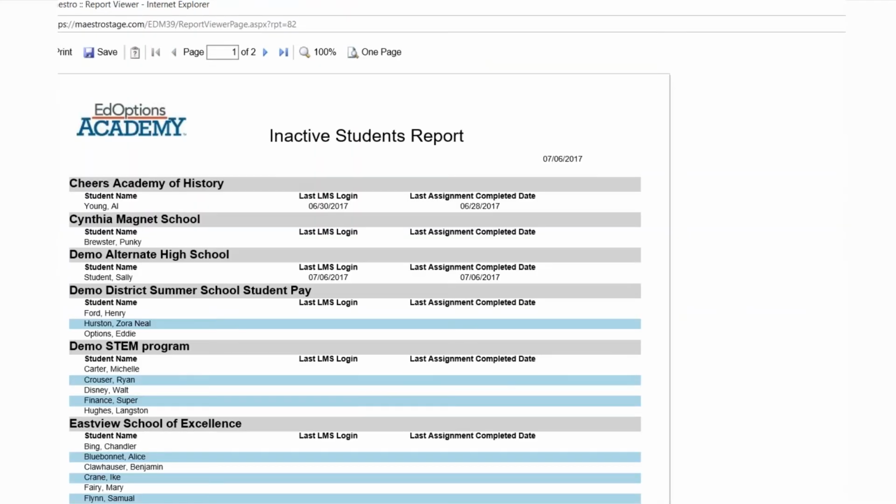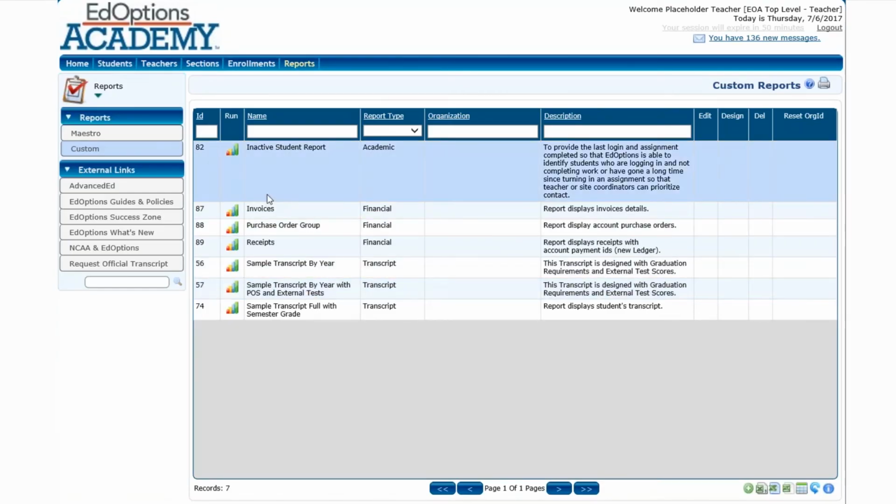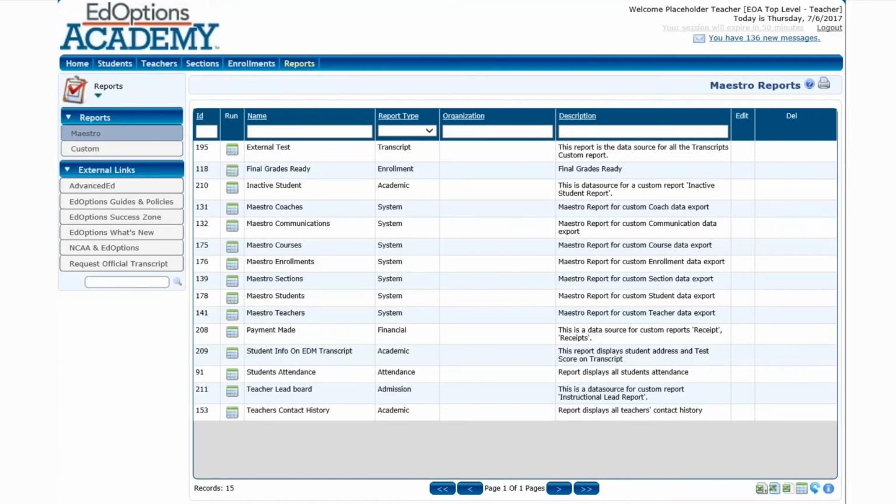One of them is the inactive students report. And so this will show you the last time that a student has been active in the LMS and the last time that an assignment was completed. So this is just a really good snapshot of what students are doing and who's idle so that you can target maybe some specific communication to a group of students.